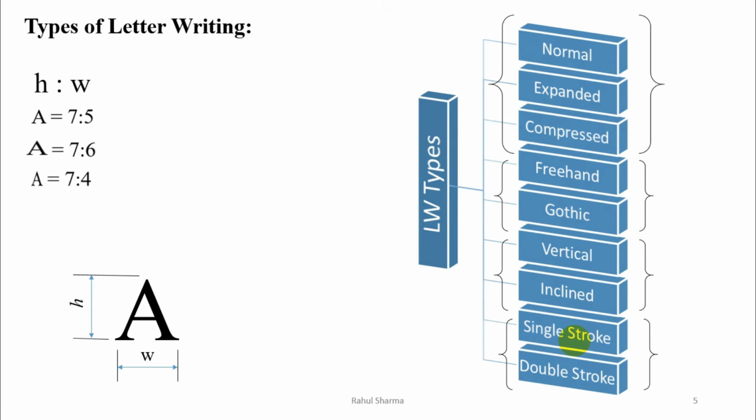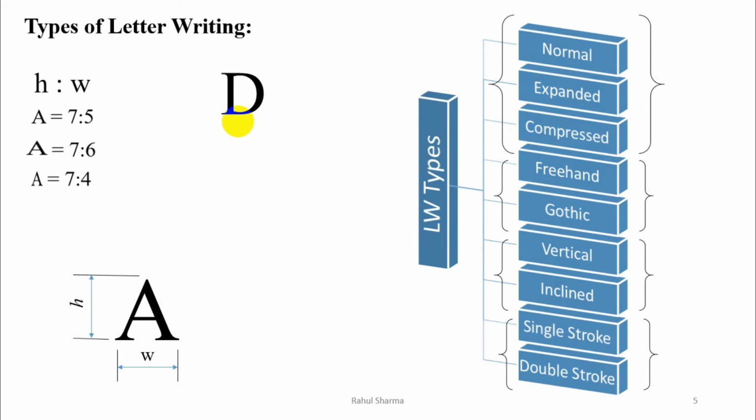Now come to the next category, that is the freehand. Now freehand means when we are not using a drawing instrument to write the letter. For example, let's say we have to write the letter D. We are not using scale to draw this straight line and we are not using compass to draw this curve. Then it is the category of freehand letter writing.